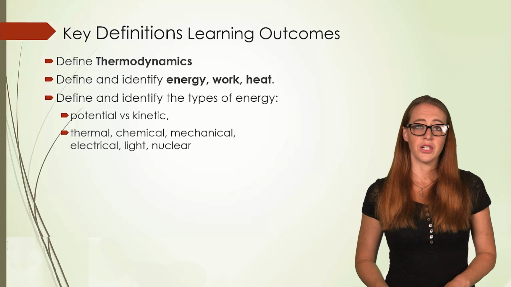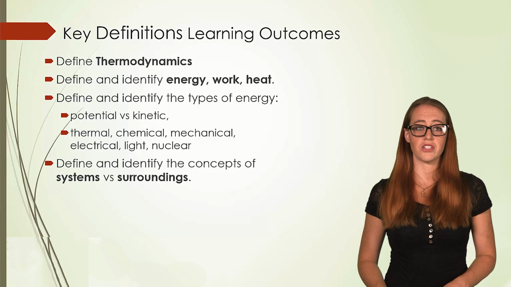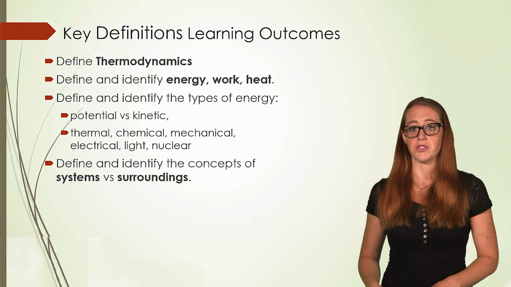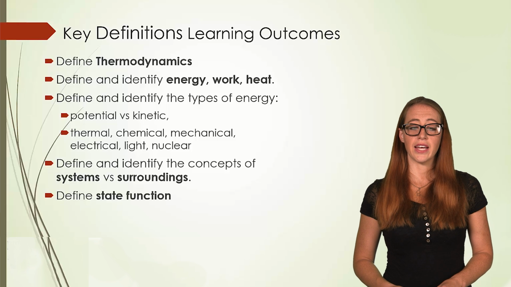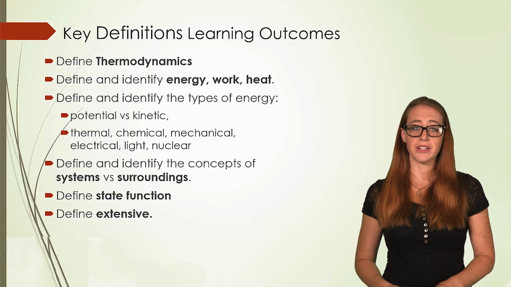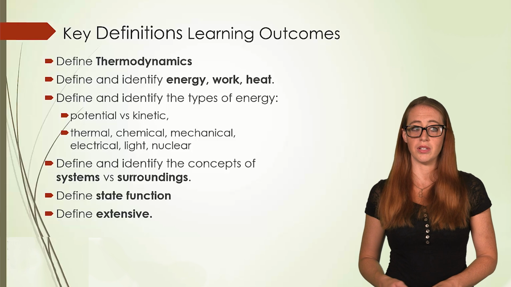And then lastly, we just need to talk about two definitions that will help us discuss everything else in the chapter, which is define our systems versus our surroundings. And finally, we'll define state function and extensive properties, which again are just helpful for us to talk about the different properties that we'll be discussing throughout the chapter.